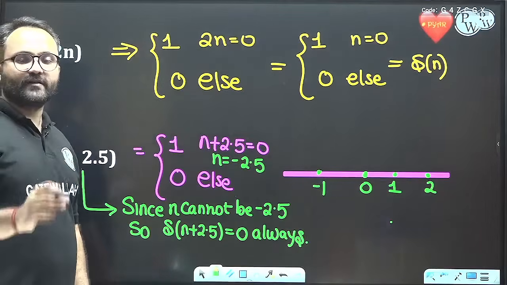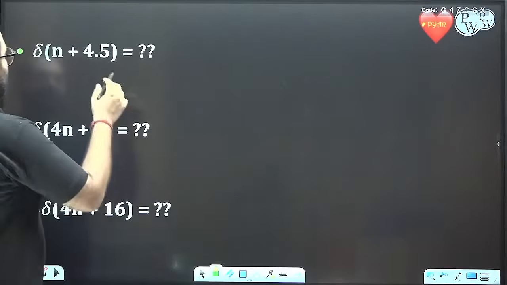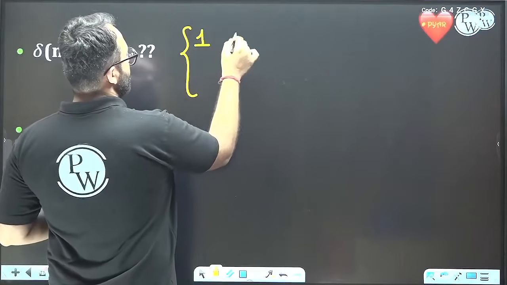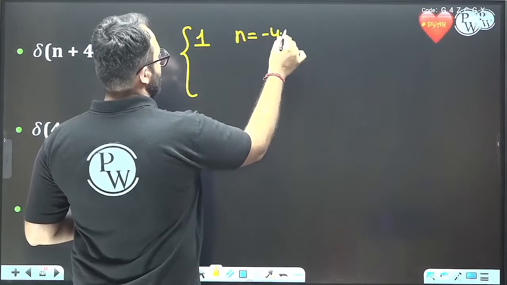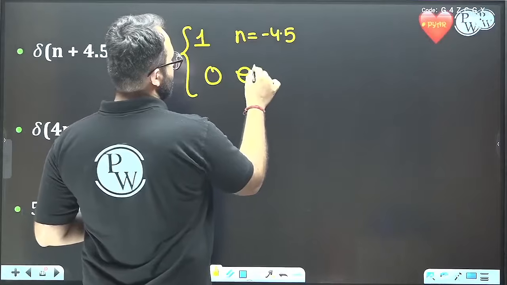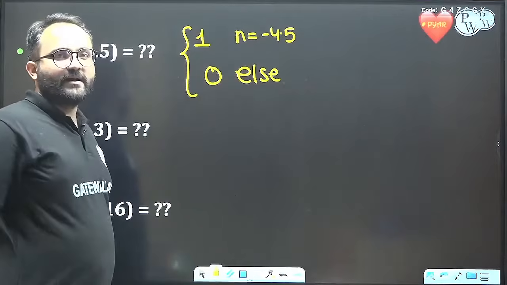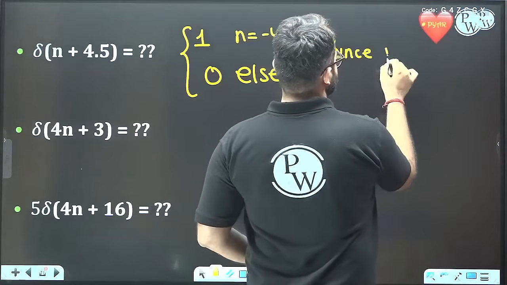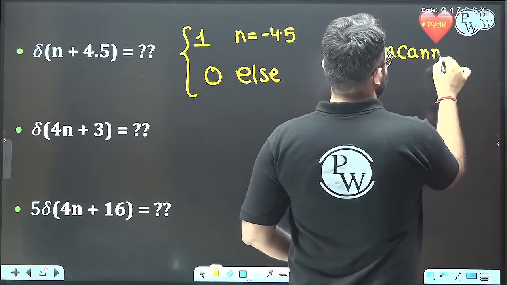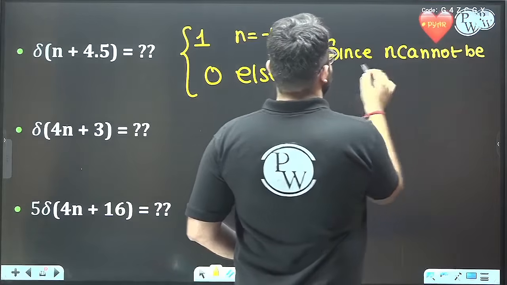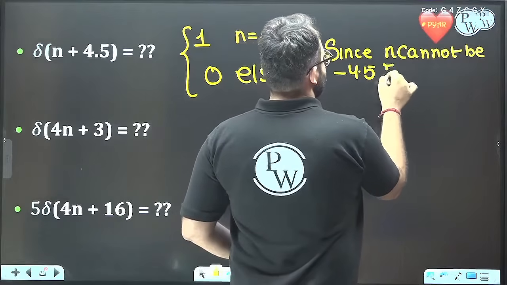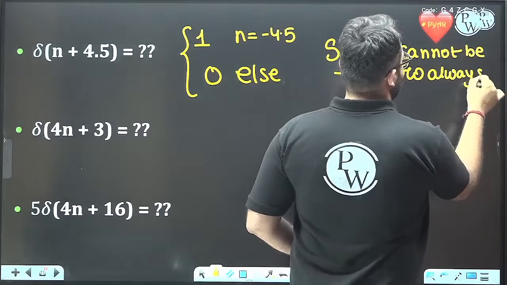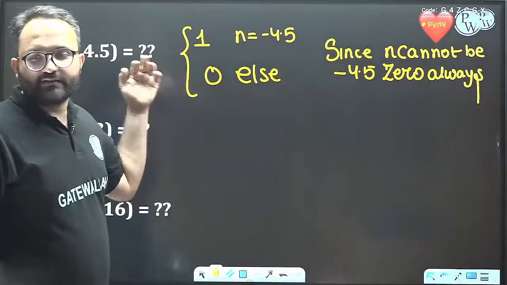Similarly, here also we can see that this will be 1 when n is equal to minus 4.5 and 0 elsewhere. Since n cannot be minus 4.5, this is 0 always. Remember this, it is a 0 signal.